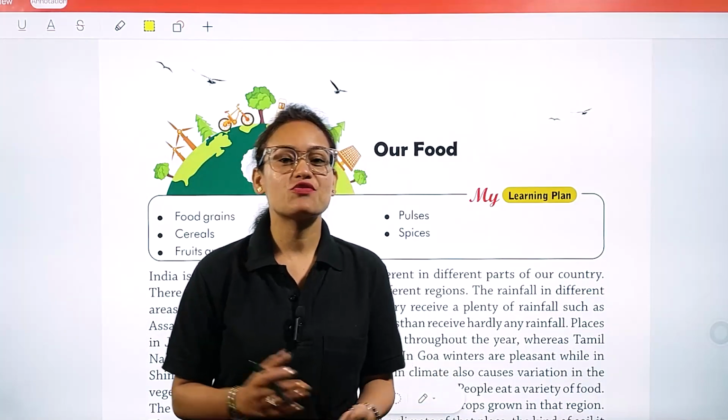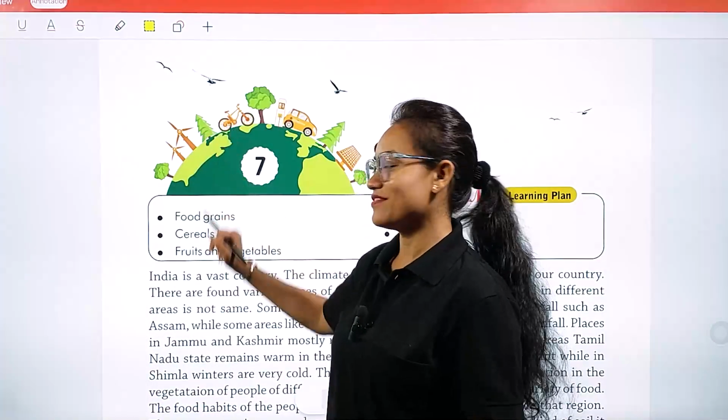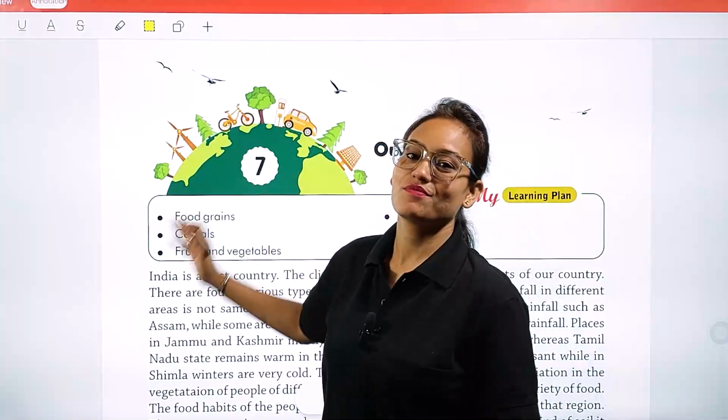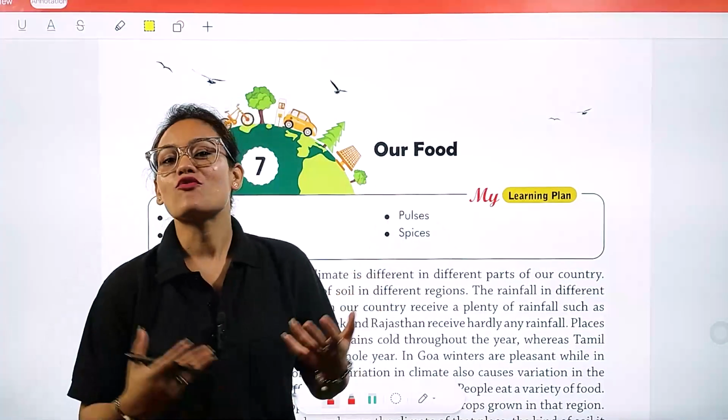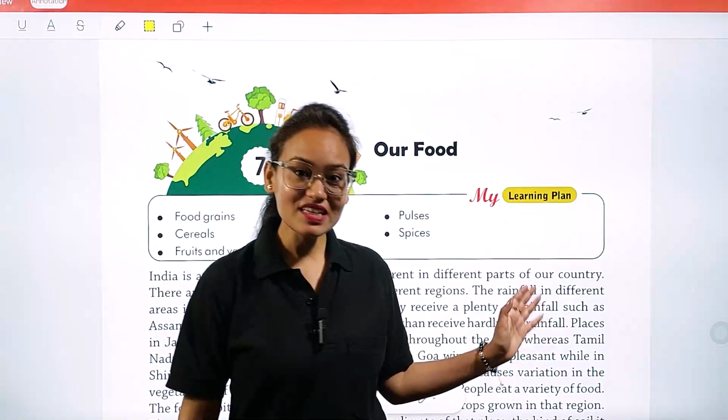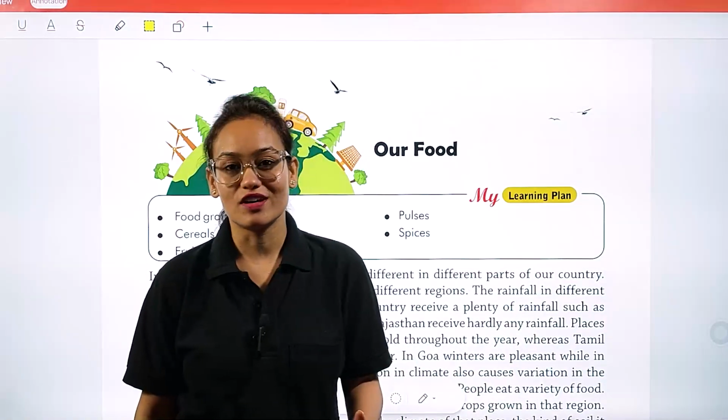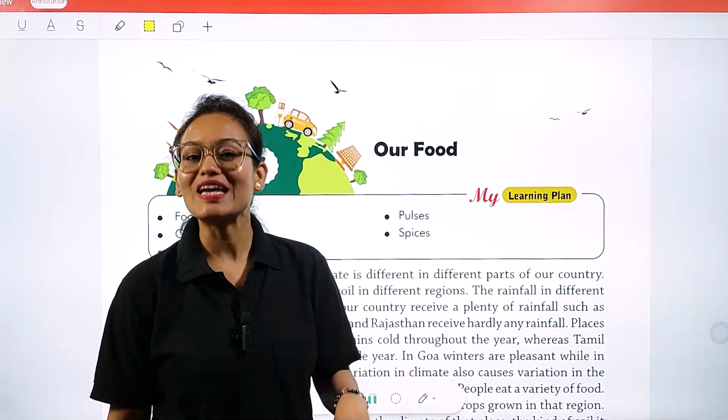In today's session, we are going to start chapter number 7, and the name of this chapter is Our Food. This chapter is based on food, the food items which we intake.